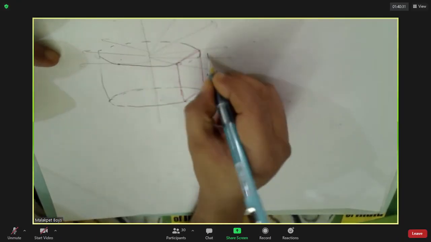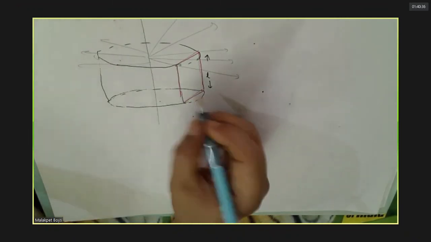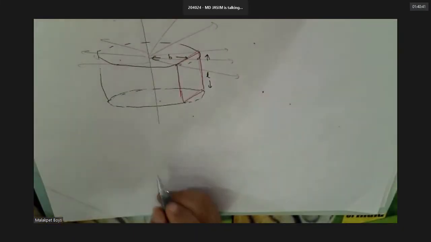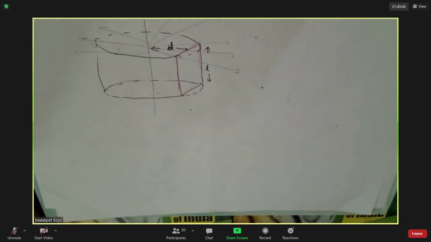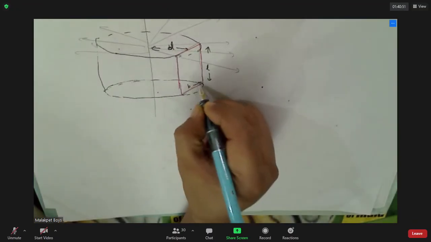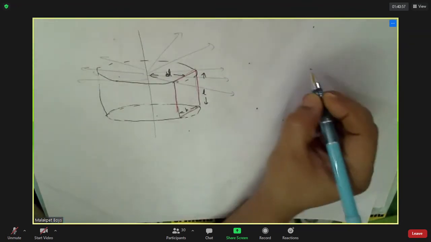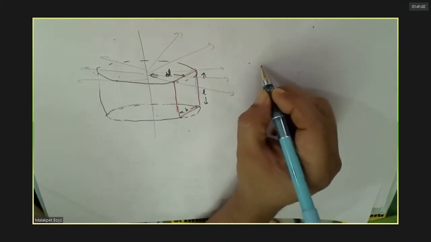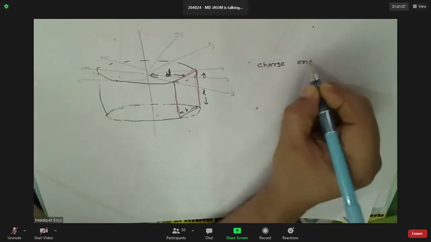This length is given as L. That is what he has given. And this distance is also given as some D or B. D, yes. And he has given as B. Clear? So through the entire cylinder, what is the lines of force coming from the left? Charge enclosed by the cylinder is how much? Lambda L.